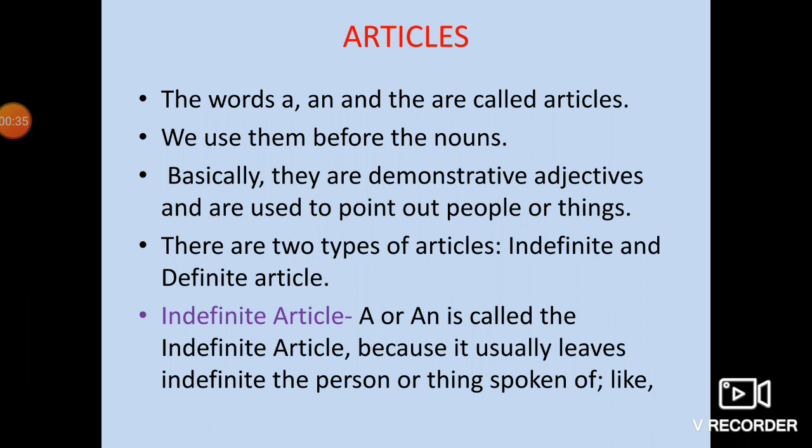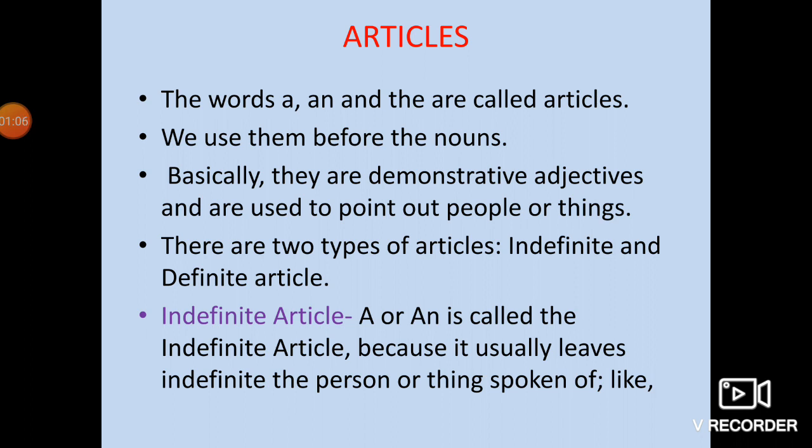That means in your sentence, before the noun, we are supposed to use articles. Basically, they are demonstrative adjectives and are used to point out people or things. So basically, what is an article? This is a demonstrative adjective which we use to point out things or people.